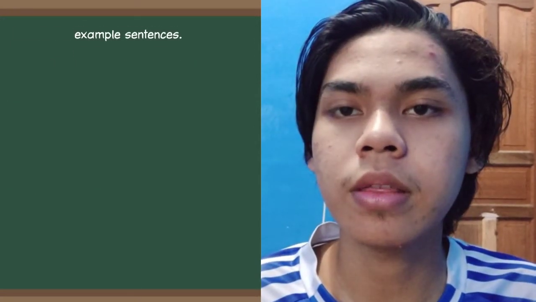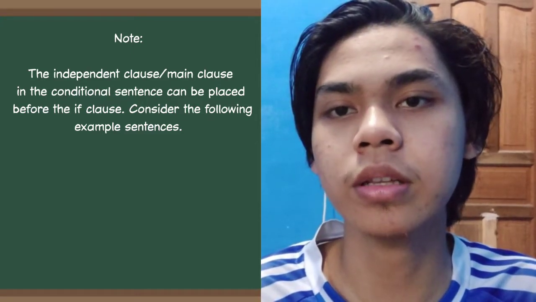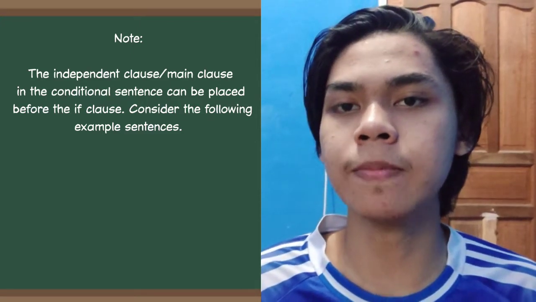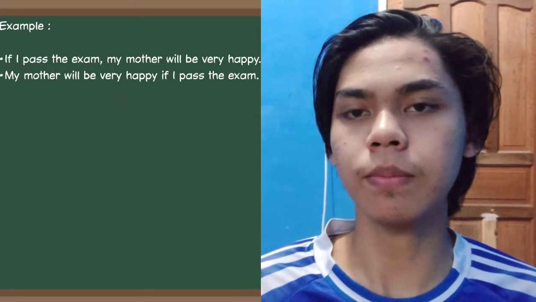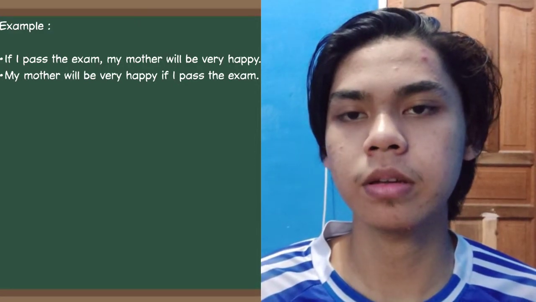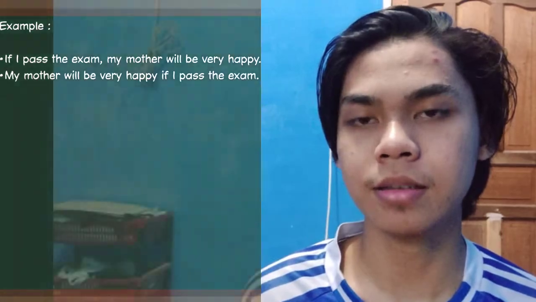Note, the independent clause or main clause in the conditional sentence can be replaced before the if clause. For example, if I pass the exam, my mother will be very happy. Replace to, my mother will be very happy if I pass the exam. Okay, by knowing the three types of sentences above, hopefully you can make conditional sentences properly and correctly.